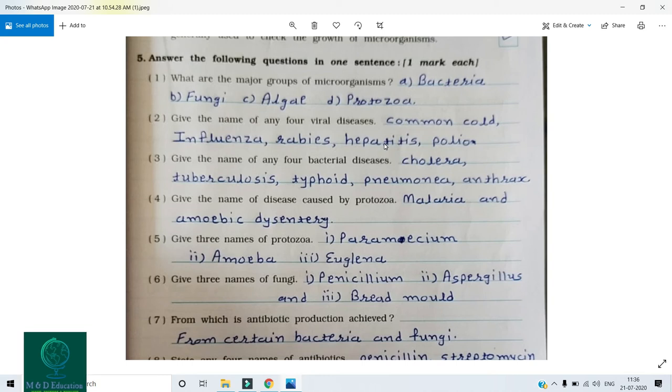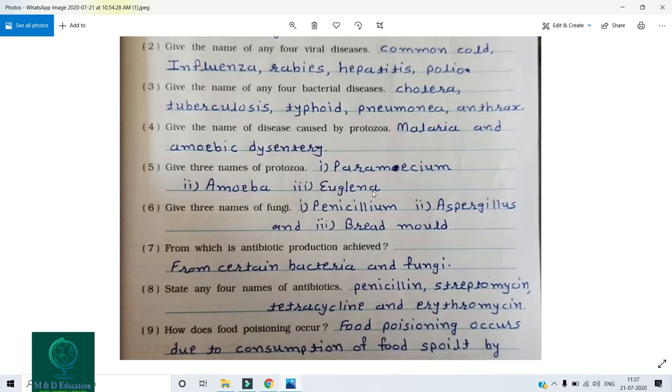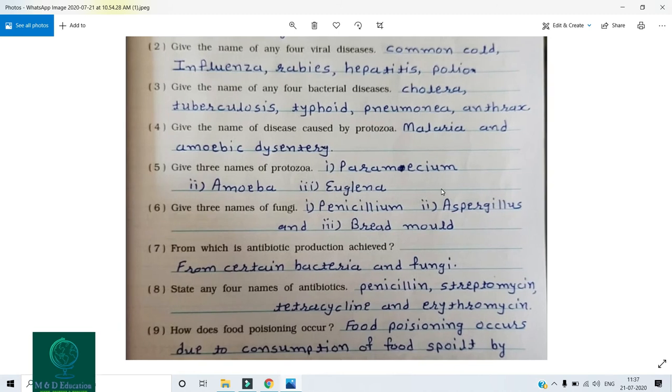Now the third question, give the name of any 4 bacterial diseases. It's cholera, tuberculosis, typhoid, pneumonia, and anthrax. Now the fourth question, give the name of diseases caused by protozoa. So it's malaria and amoebic dysentery. Now the fifth question is, give 3 names of protozoa. It's paramecium, amoeba, and euglena. Give 3 names of fungi. Penicillium, aspergillus, and bread mold.